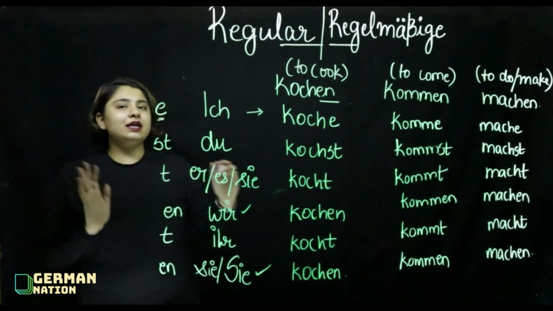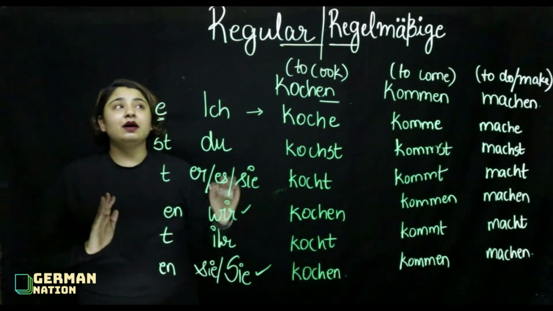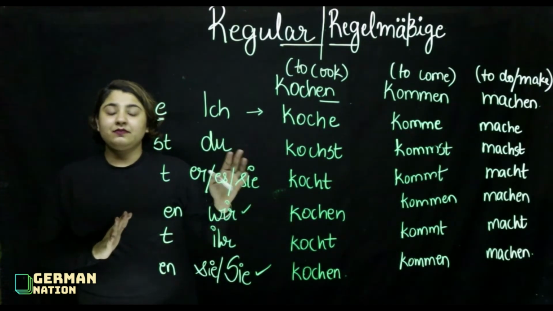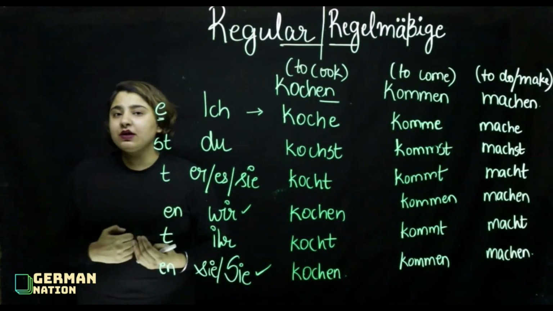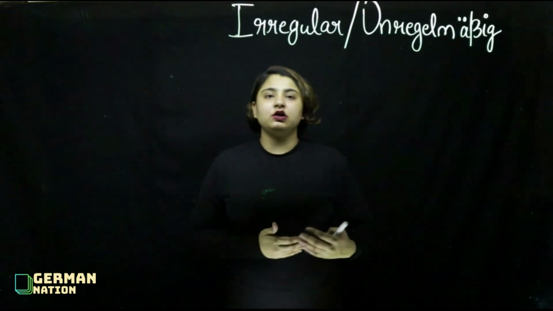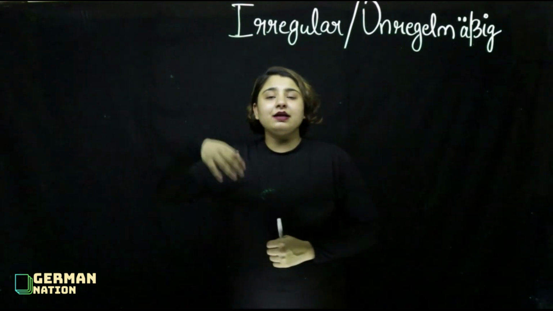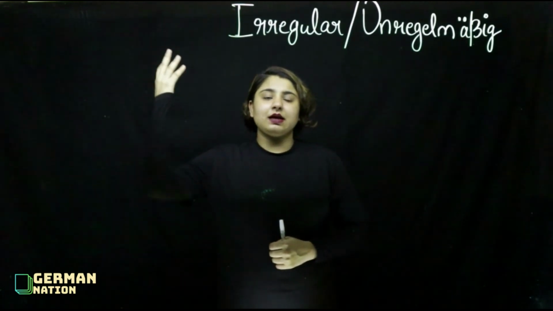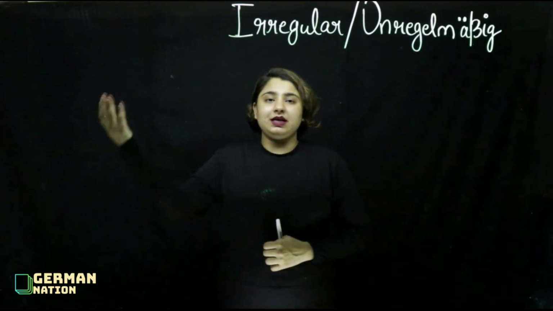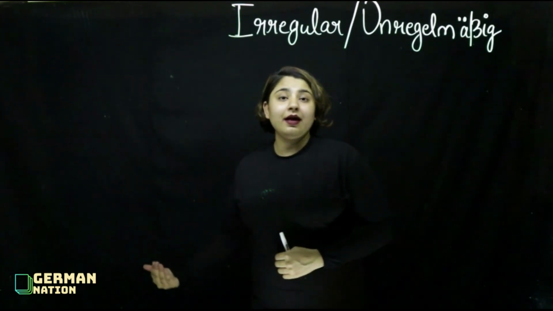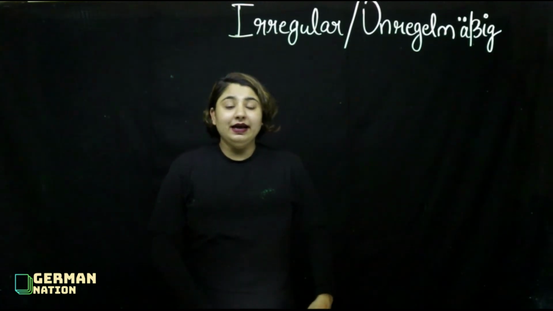However, this is only the conjugation pattern of regular verbs. Now let's see how irregular verbs are conjugated. The only reason why verbs become irregular is because of their conjugation. That means the rule that I just told you, that the conjugation should be as per e, st, t, en, t, en, becomes obsolete. And let's study how.